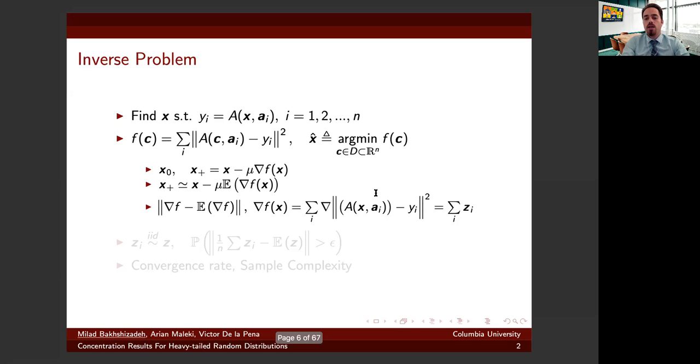If we assume a_i's are IID, z_i's would be IID as well. And we are interested in the deviation probability to state the convergence statement with high probability. This probability is directly related to determining the convergence rate of this algorithm and the sample complexity.